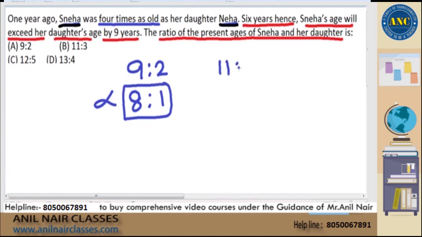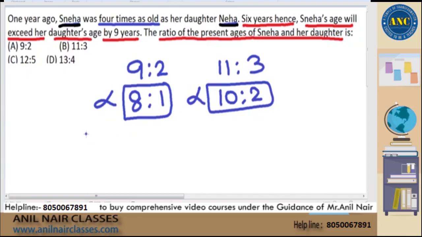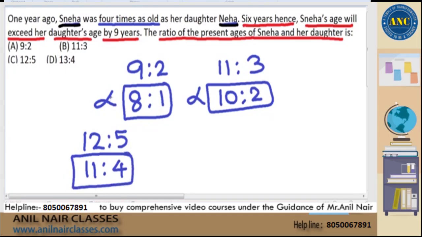Second option is 11 is to 3. 1 year ago it is 10 is to 2. It is 5 times, not 4 times. Ruled out. Third option is 12 is to 5. 1 year ago it is 11 is to 4, not 4 times. Ruled out. Out of 4, 3 are incorrect. The fourth should be correct.